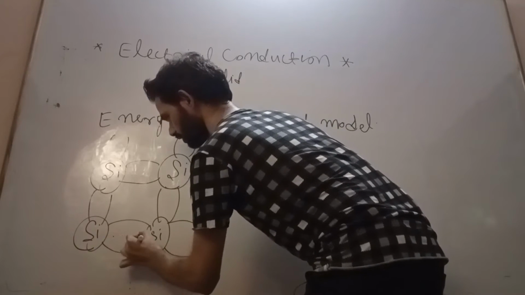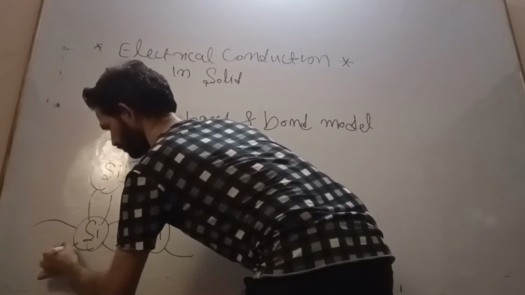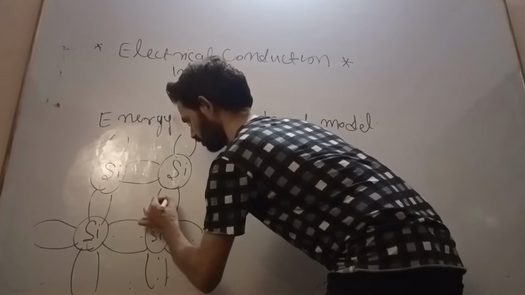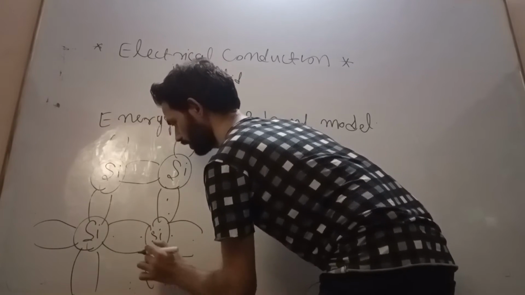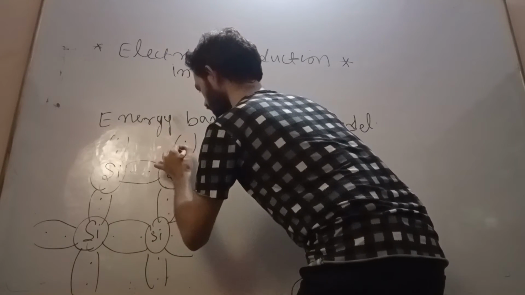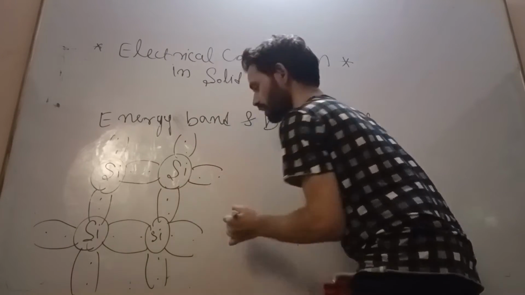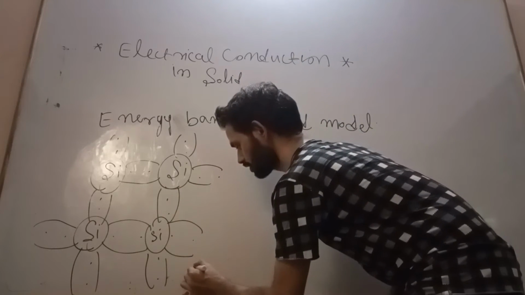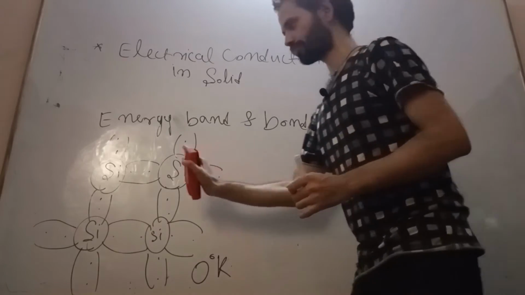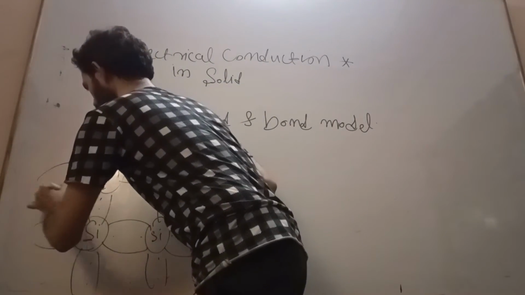How many? 8. 2, 4, 8. This is surrounded by 8 valence electrons. This is at 0 degrees Kelvin.